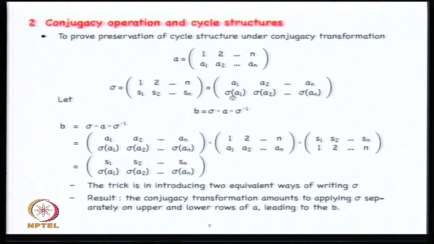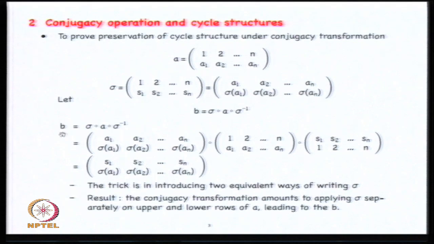This is the sub-commentary Hammermesh does not give. So the only clever thing we have done here is we have chosen this top row configuration to be whatever is going to appear in A in the bottom. Now, this is how we write sigma.